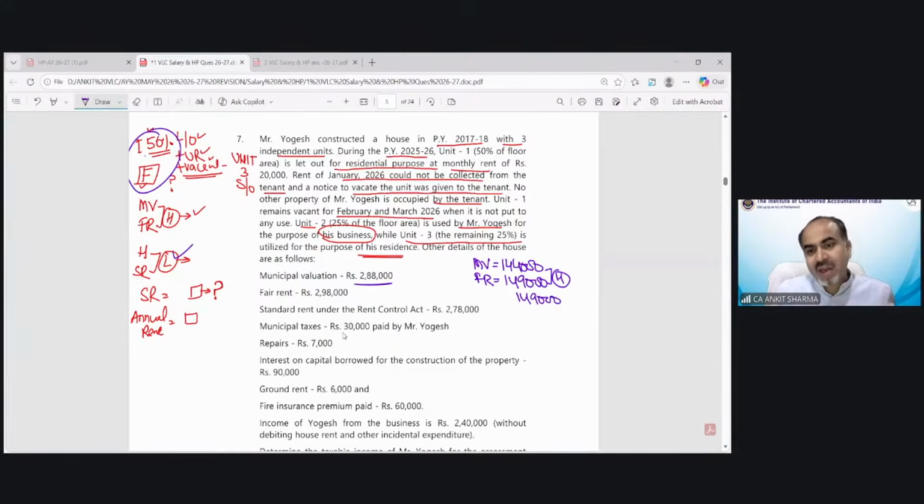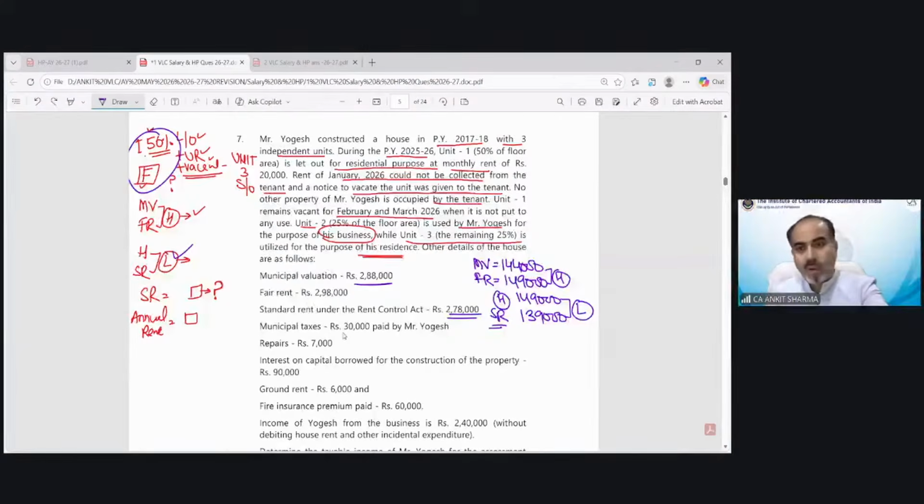Second step, this higher value needs to be compared with standard rent, which has been given as 2,78,000. So the 50% value would be 1,39,000. Out of these two values, the lower needs to be considered, and the lower value would be your standard rent. This lower value is 1,39,000. Clear? Now we have to compare this value with our annual rent.